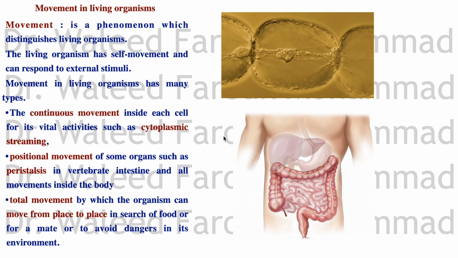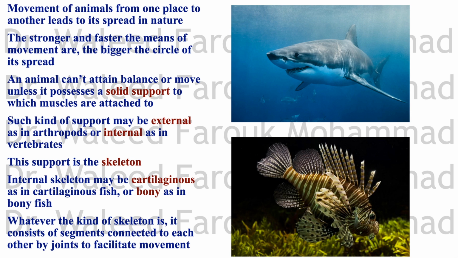We have continuous movement inside the cell. We have positional movement of an organ, like the peristalsis, and we have a total movement, where the whole organism is moving from one place to another. And this is required, for example, in search of food or a mate, or to escape dangers in its environment. Movements of animals from one place to another lead to their spread in nature.